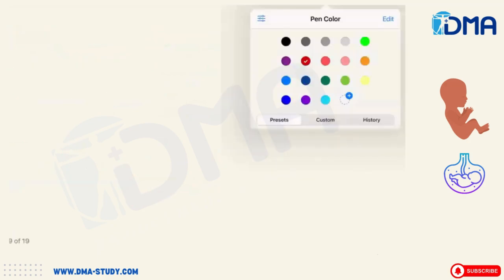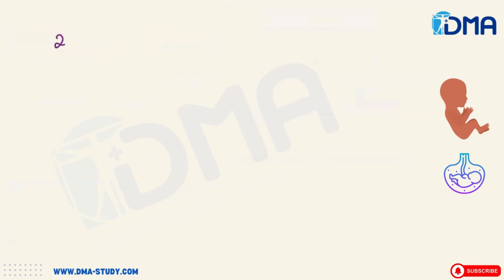How about in the second trimester? In the second trimester, you have quickening. Quickening means nothing but the movement of the child is felt. And then the ballottement will be seen.